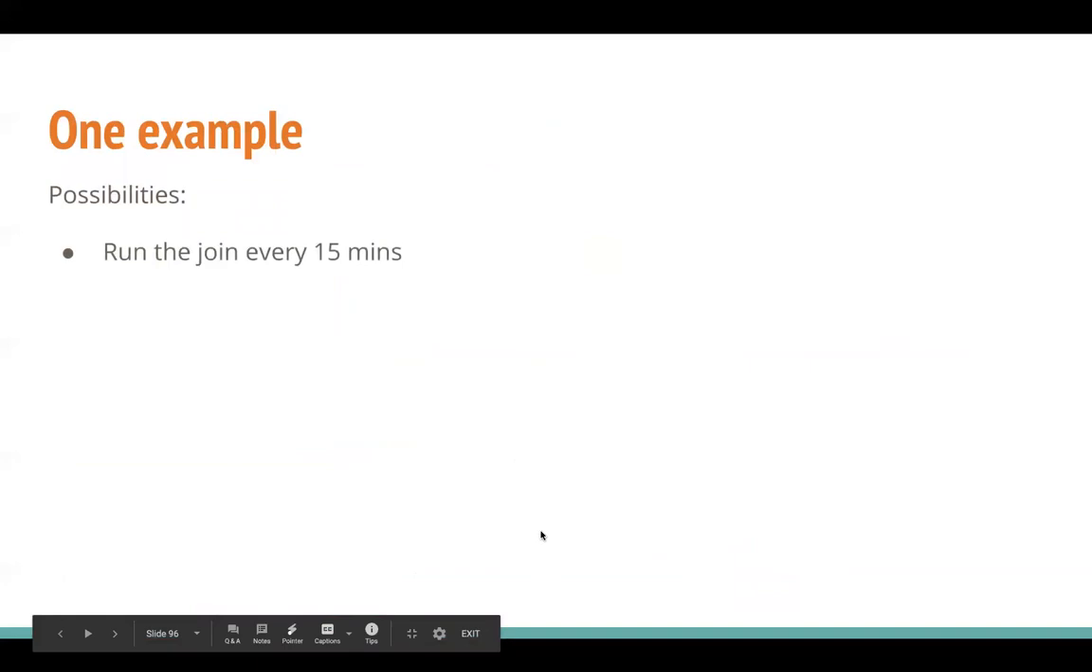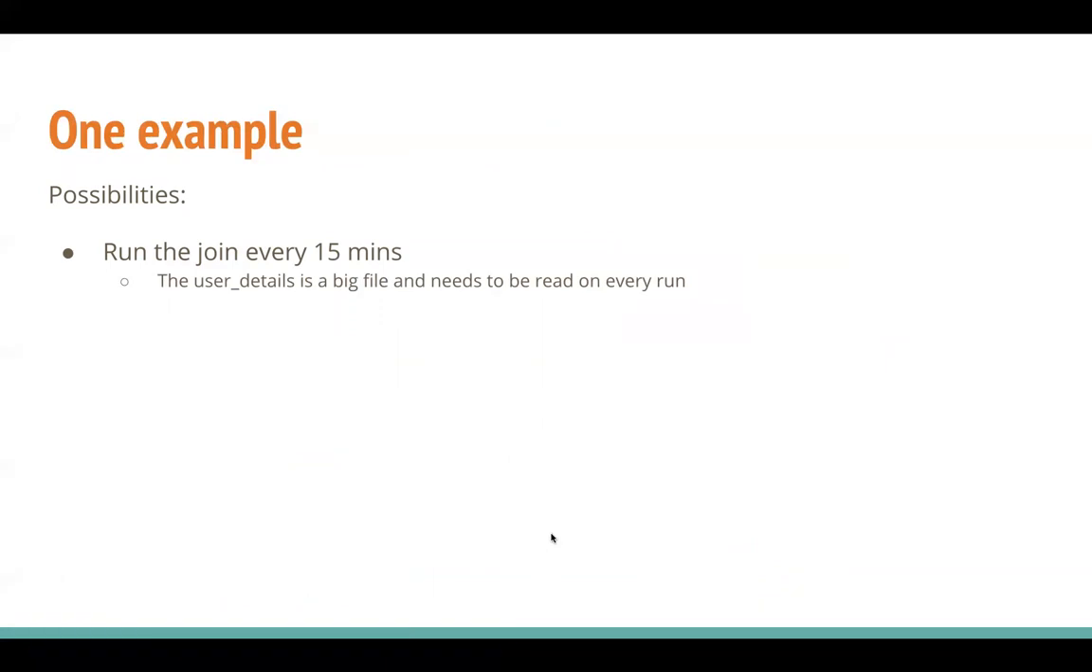One is to run the join every 15 minutes. Well, that's going to cause lots of shuffle. Every 15 minutes, you join a bigger user detail with user activity. It's possible, but perhaps it's not the best in terms of performance or efficiency. Moreover, your join may or may not complete in 15 minutes, depending upon the size of the user details, user activity file, and the cluster resources you have.